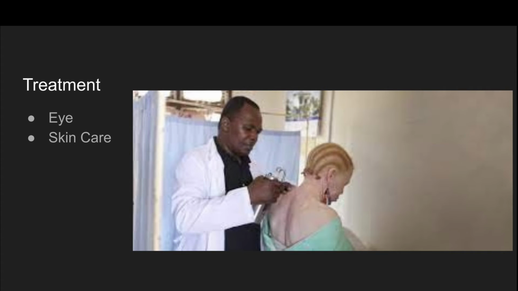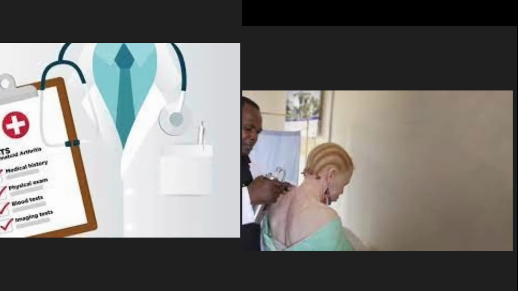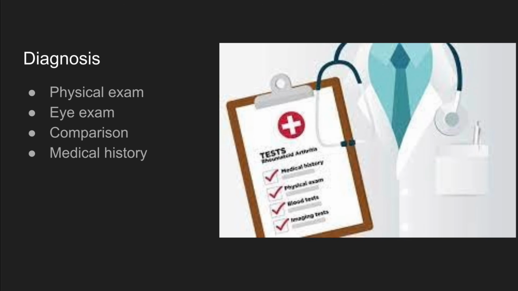What treatment is there? Since albinism is a genetic disorder, there is no cure. People with albinism go to care to try to manage some abnormalities. Some of the things they do are going to an eye doctor to get a prescription to help their eyesight. Another thing people with albinism do is go to a dermatologist for annual checkups to check for skin cancer. They do this because their skin is very sensitive to the sun and makes them more prone to get skin cancer.